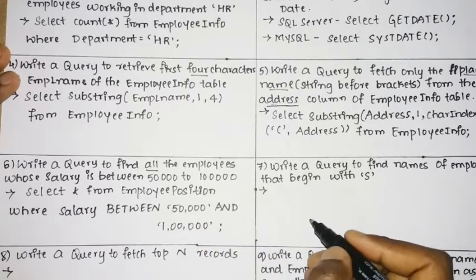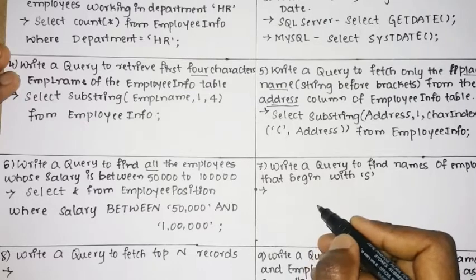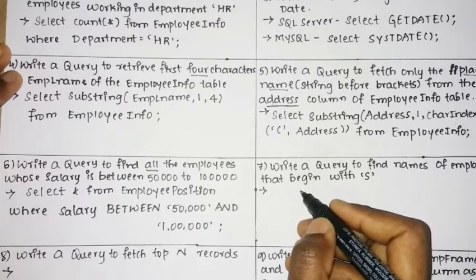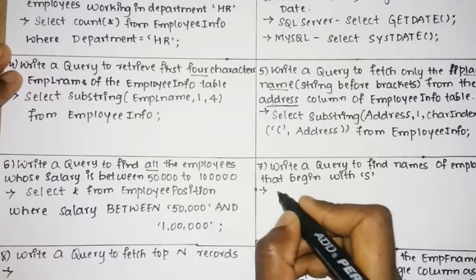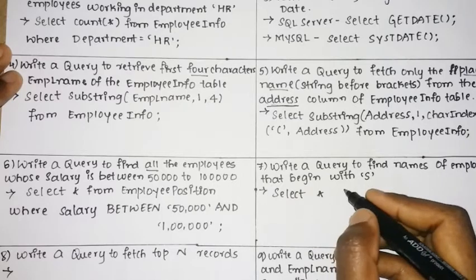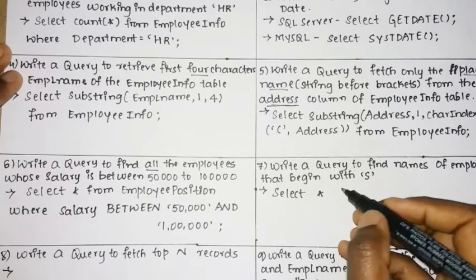So this is the query for this. Similarly, write a query to find the names of the employees that begin with S. So it should begin with S, and you need to display all the names. So select star, select star from employee.